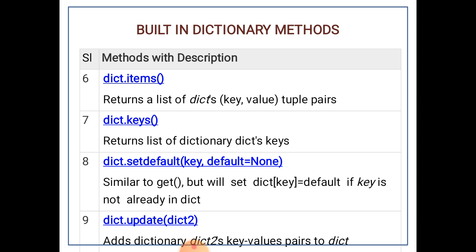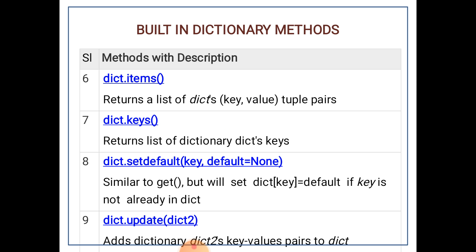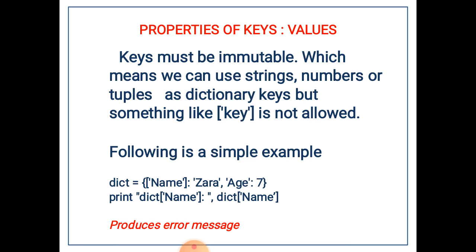Next one, dict set default key, default is equal to none. It is similar to the get function but will set the dictionary default if key is not already in the dictionary. Next, dict update dict2 adds dictionary dict2's key value pairs to the dictionary. So dear students, just study about dictionary, and for today's class try to compare the differences in between list, tuple and dictionary. Just take a review of all the things that we have learned today for today's class.